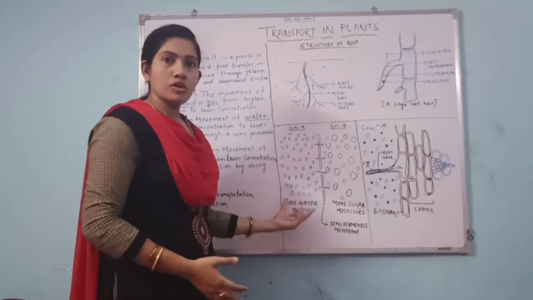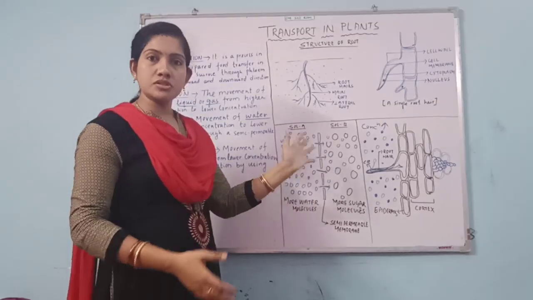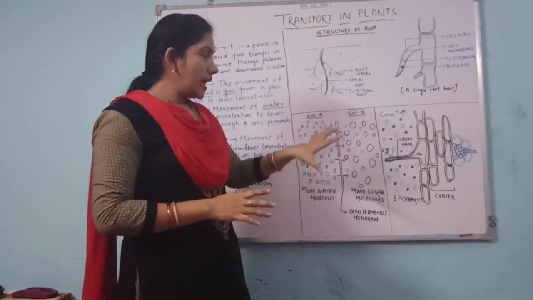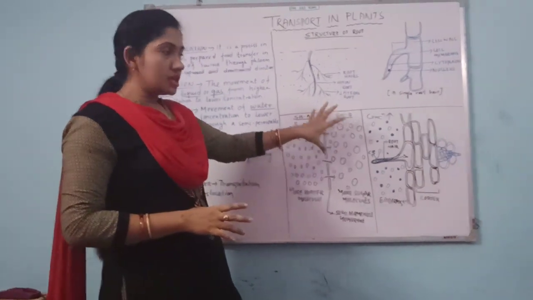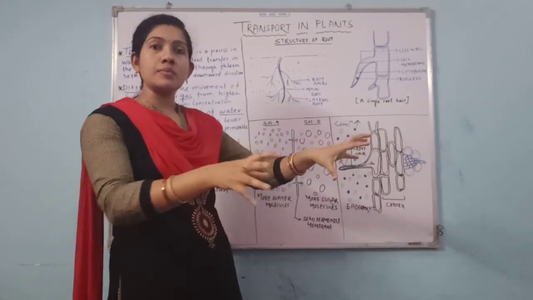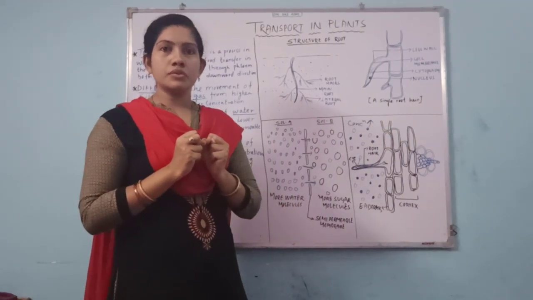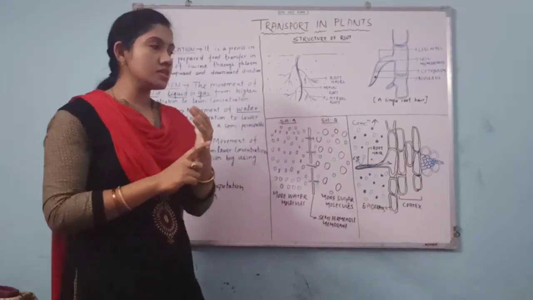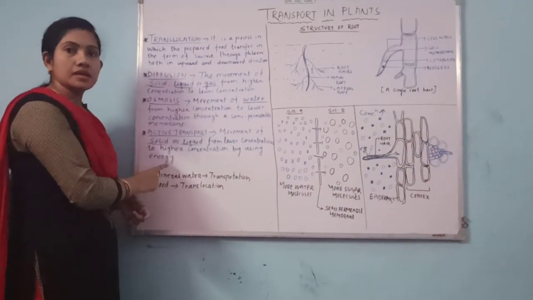So movement always occurs from higher concentration to lower concentration through a semi-permeable membrane. And this is used when root hair absorbs water. Root hair absorbs water and minerals by the process of osmosis, diffusion and active transport.